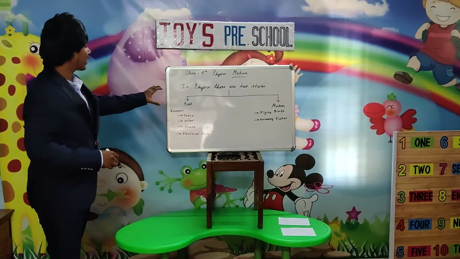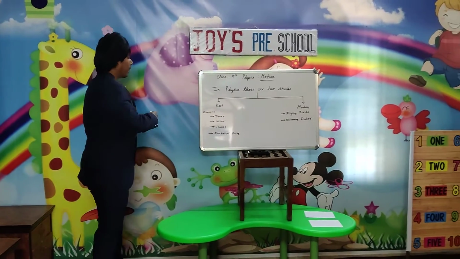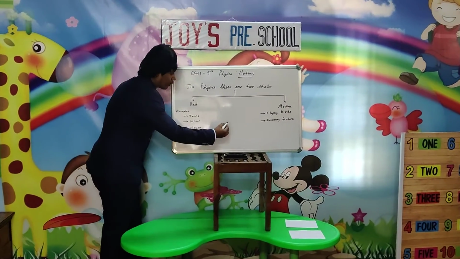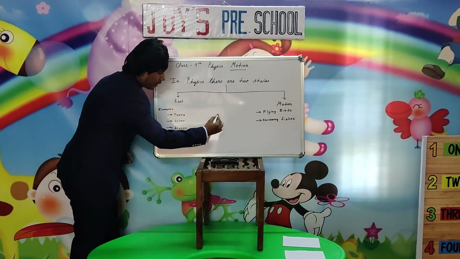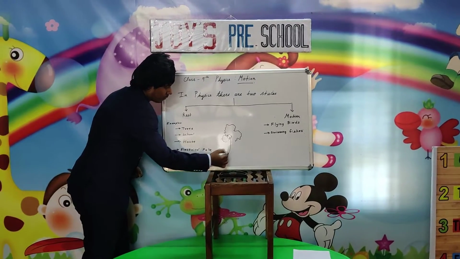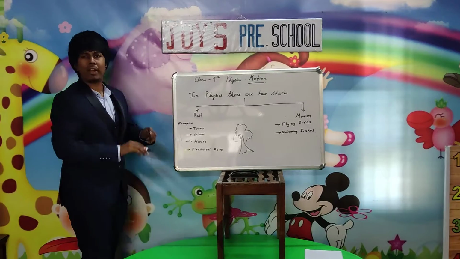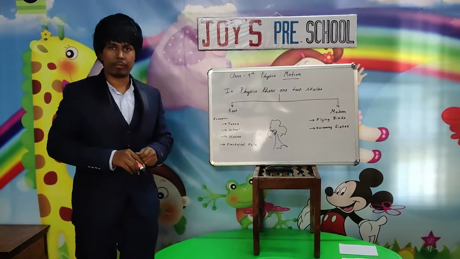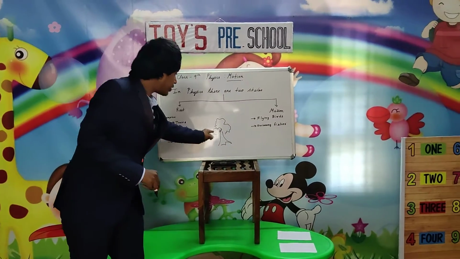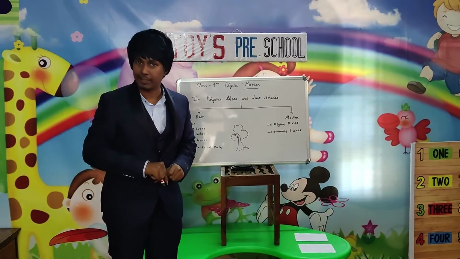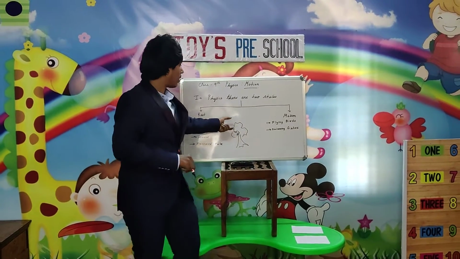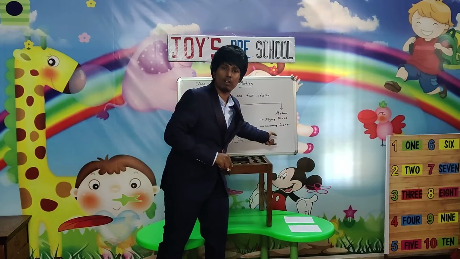Okay. Now let me explain this in more detail. So this is a tree. Let me draw a tree over here. There are many trees in our surroundings, but we know the position of the tree never changes. This tree does not move from one place to another.